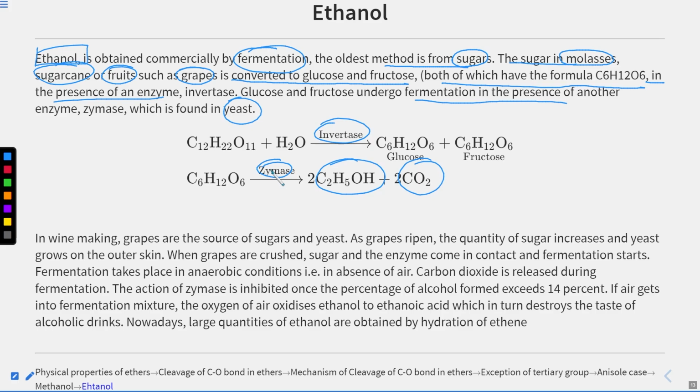Yeast is a kind of single-celled microorganism, and it has zymase. This zymase is basically used by the yeast to convert the sugar it has taken in into energy, and the CO2 gas is released by the yeast. Clear? So we use this zymase to convert our C6H12O6, that is glucose and fructose, into alcohol and 2CO2.